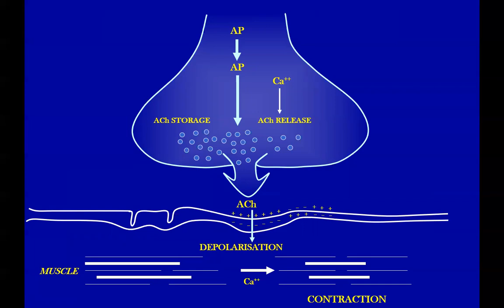Sarcoplasmic reticulum. What is the name of the receptor which is activated? SERCA is the pump which brings the calcium back into the sarcoplasmic reticulum. It is the receptor which is activated, which is sensitive to calcium. That is why we also call it calcium-induced calcium release. Have you heard of that phenomenon?